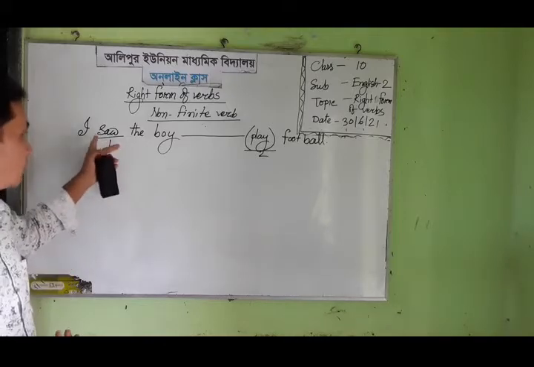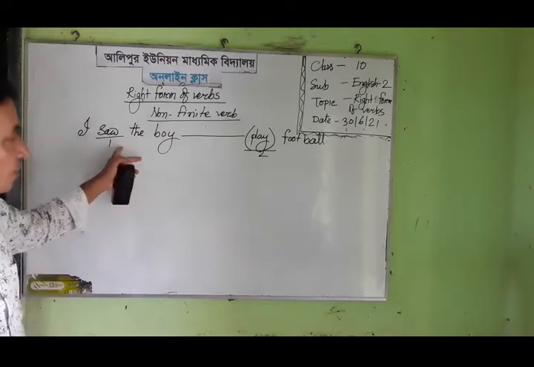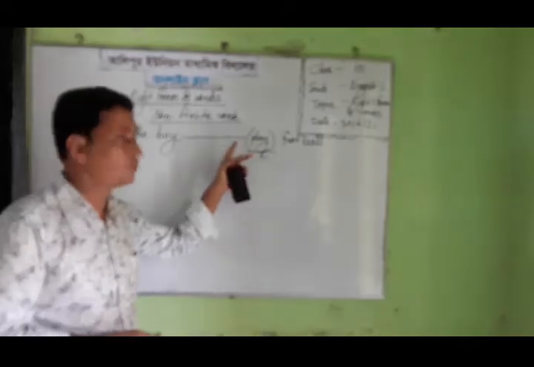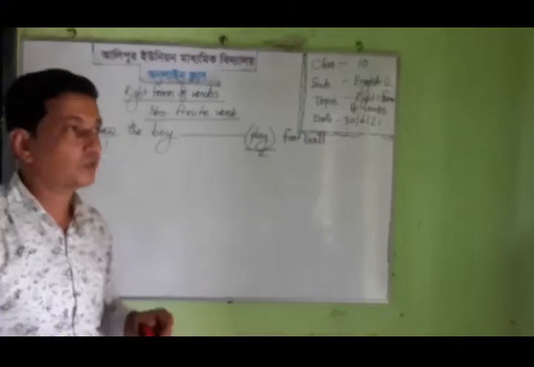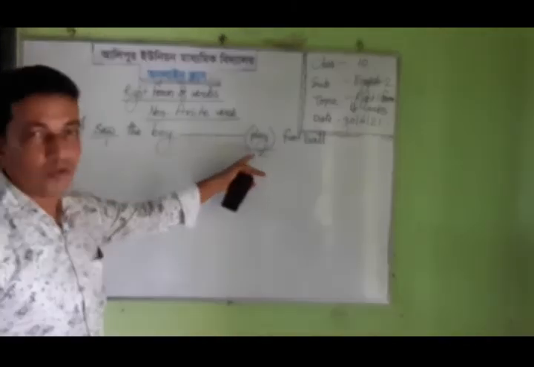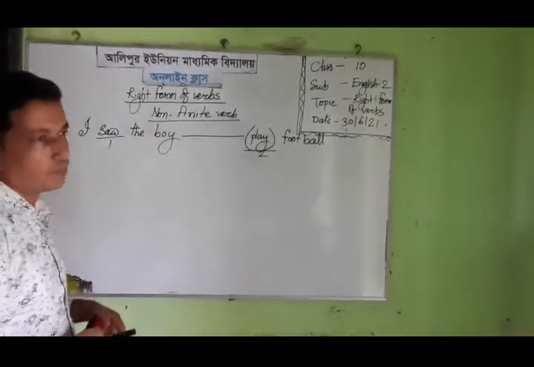As usual, saw is the finite verb, and play is another type of verb. This verb is called a non-finite verb because it does not complete the sense of the sentence. Then which kind of form should we take for play?